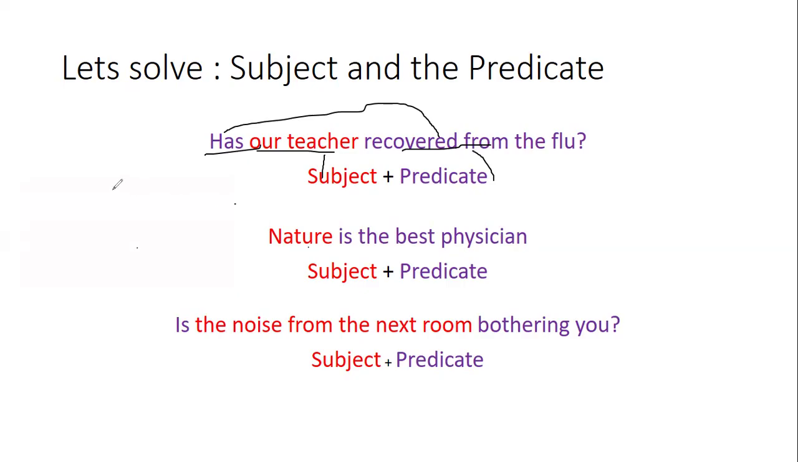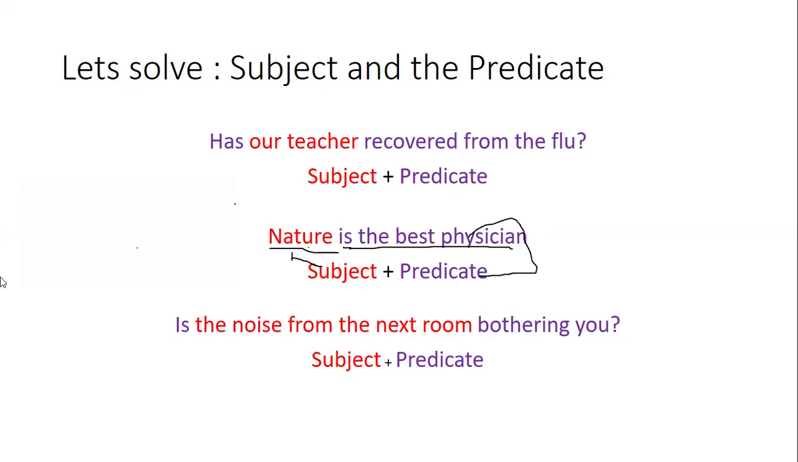Nature is the best physician. So what is the whole topic around which our sentence is revolving? The main topic is nature. So that is our subject. Is is the verb, and best physician is the object. So nature is the best physician. Is the best physician is our predicate.